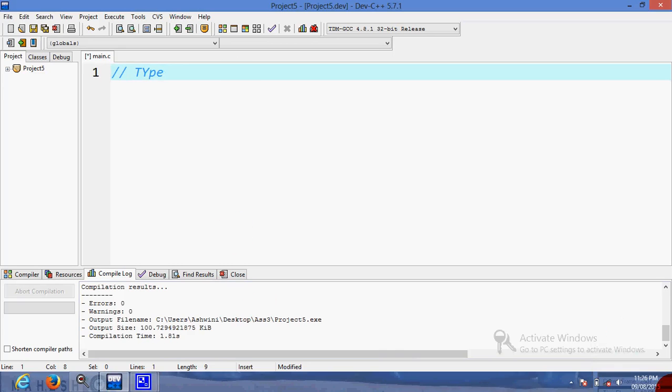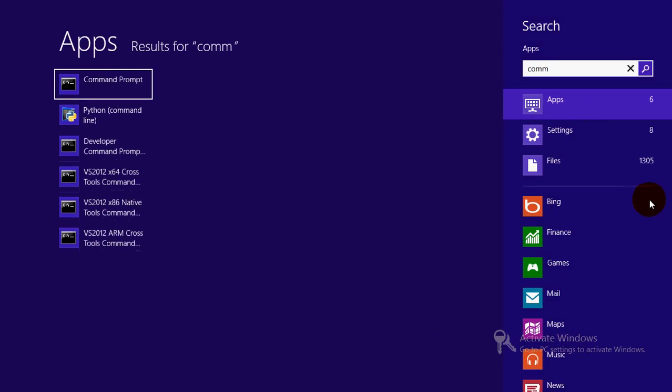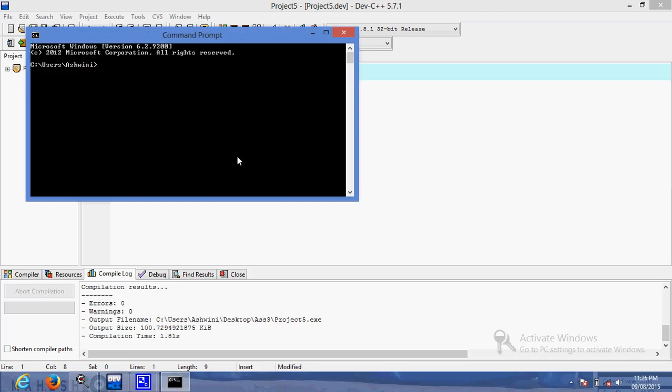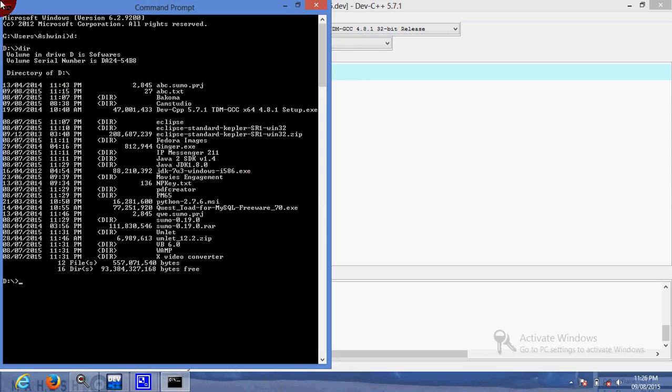So first, I will open a command prompt. Suppose we change the directory, D colon. Now if I give the command dir, it will give the list of all directories and files present on that drive.